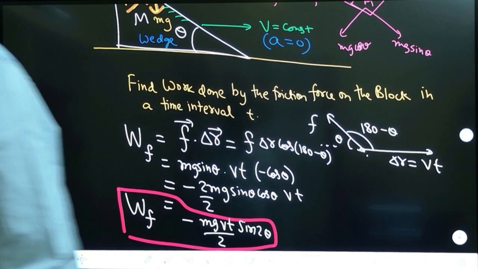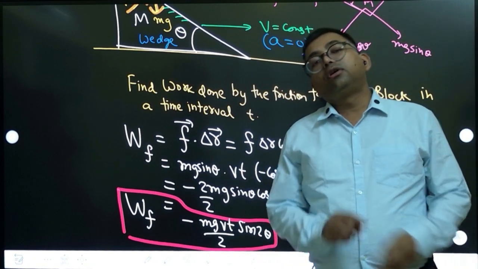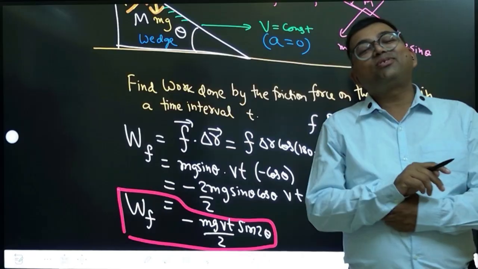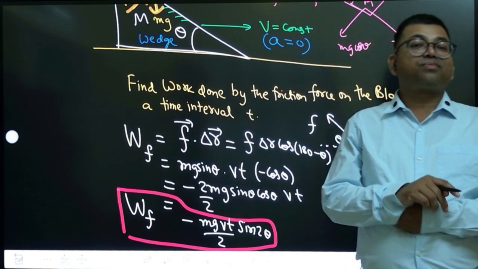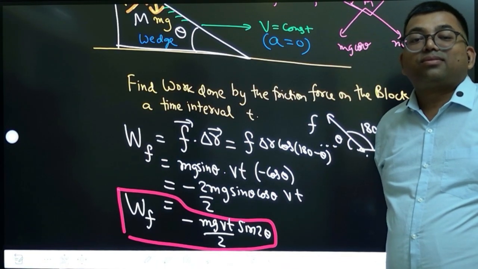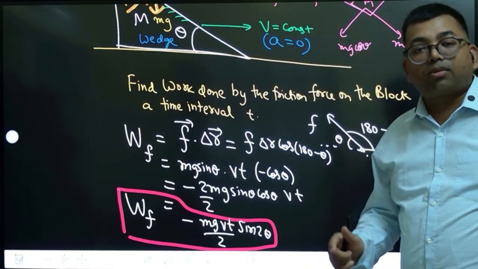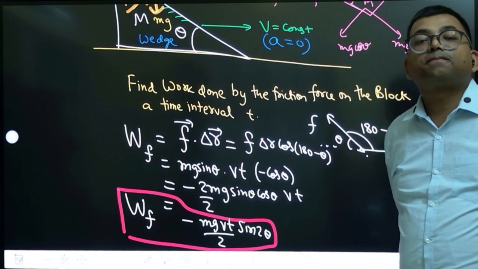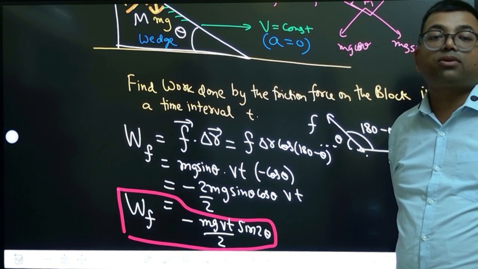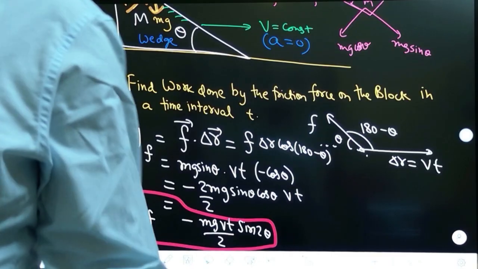Well, here you cannot say that friction is mu times normal. Suppose if you write friction as mu times normal, you should not write it mu times normal. Can you tell me why? Friction should not be written as mu times normal. Why? Can we write friction as mu times normal? Why?